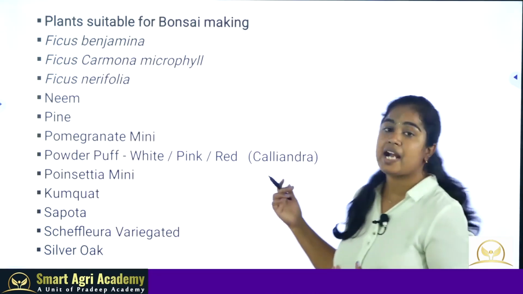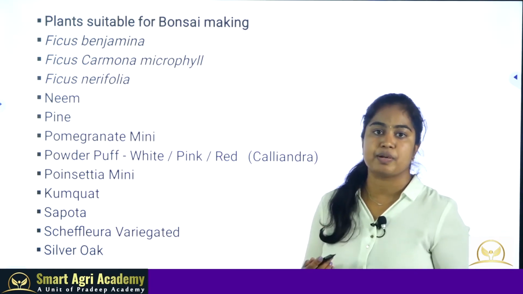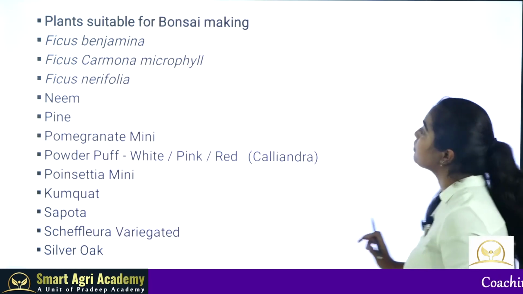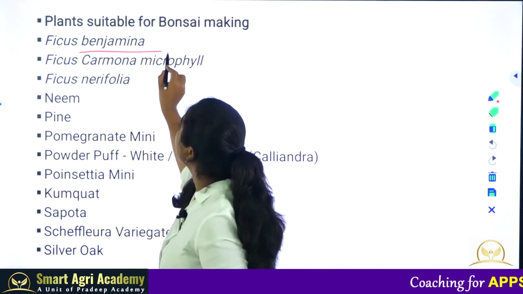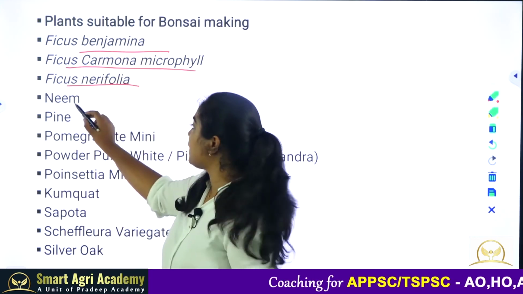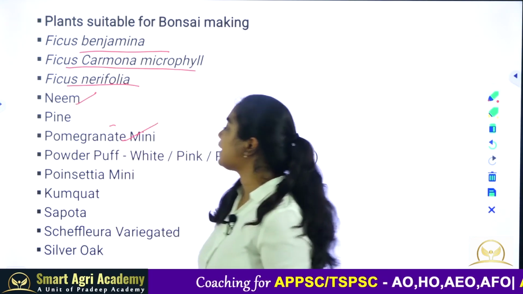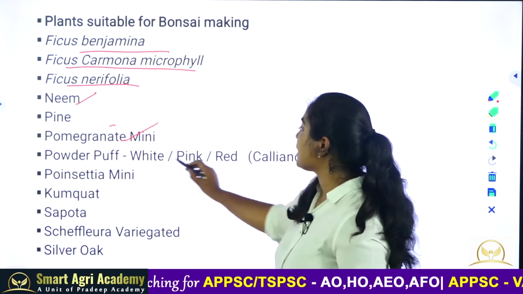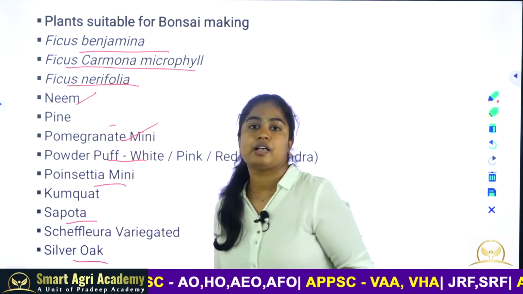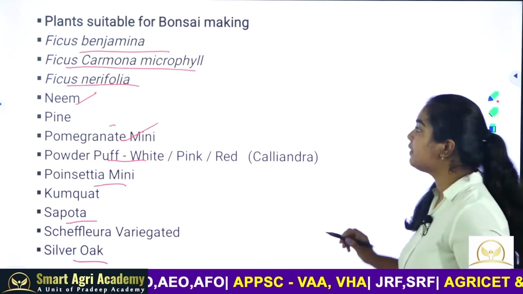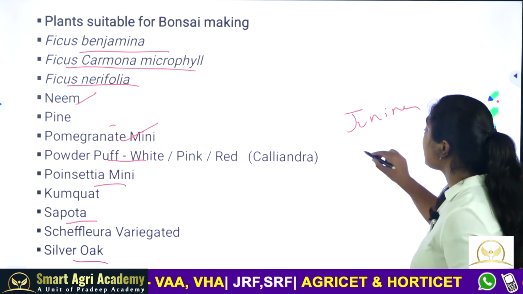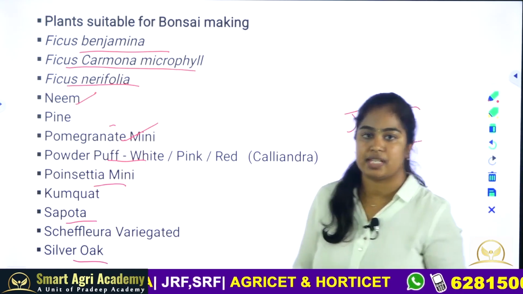The idea of which plants to use for bonsai is also important. The most common plants for bonsai are Ficus benjamina, Ficus microphylla, and Ficus neriifolia. Other locally available plants like neem and pomegranate can also be used, and some other plants like powder puff, poinsettia, sapota, and silver oak also serve as good plants for bonsai. Juniper is also used, and cypress is also used for making bonsai.